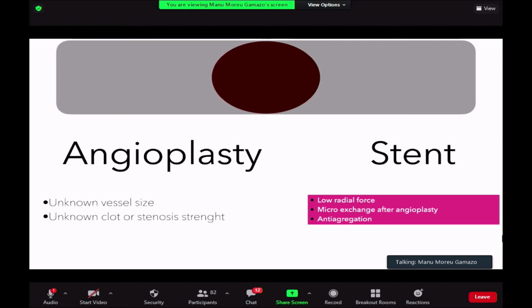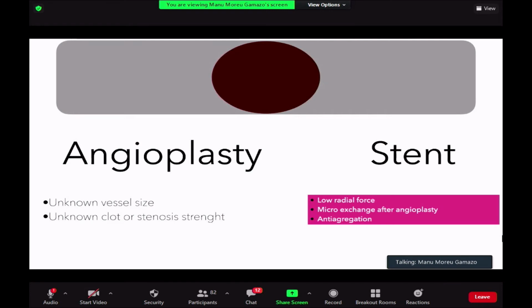Of course, both of them have some bad side. With the angioplasty, we are going to have one big problem, which is that we don't know the vessel size. And of course, we don't know the clot or the stenosis strength. So if you add those two concepts, you are going to inflate a balloon that's going to try to break the clot or break the stenosis, but you don't actually know the actual size of the artery, and you don't know the strength of the clot.